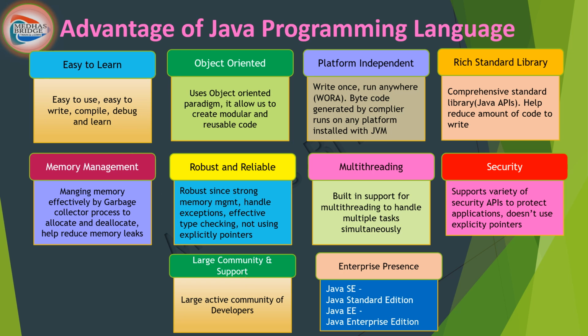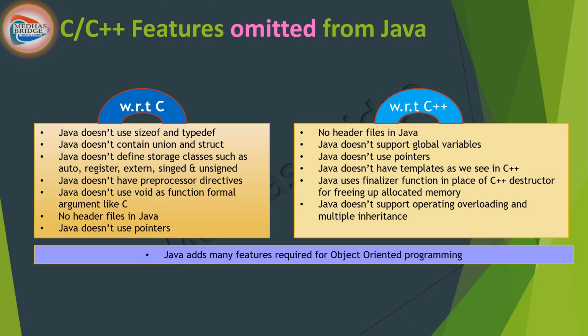All right. Okay, let me give you a simple snapshot of the features that we have seen in C and C++ that were not there in Java. Meaning, C and C++ features omitted from Java, right? A quick shot is here.